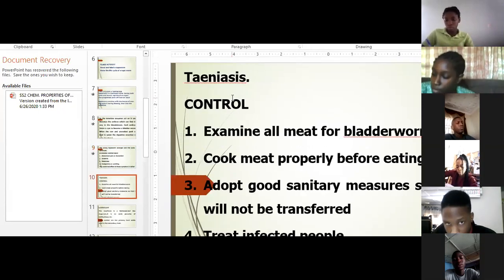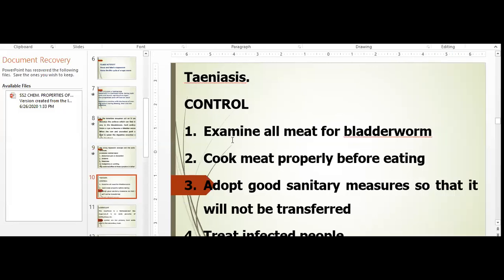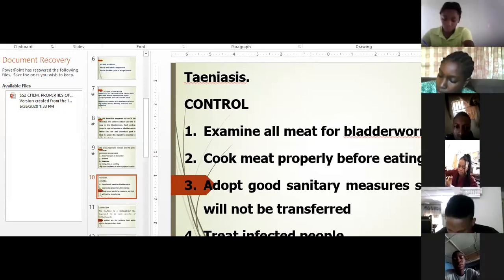Now, how do you control tapeworm? What are the controls? Number one, examine all meats for bladder worm. When you buy your beef or pork meat, please examine it properly for bladder worm before you use it. Another way to control it is to cook your meat properly. If you cook your meat properly, the bladder worm cannot withstand heat for too long. So when you cook your meat properly, the bladder worm will die.